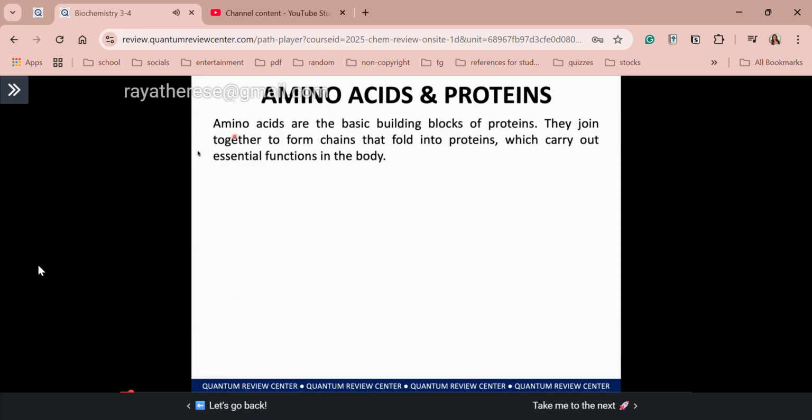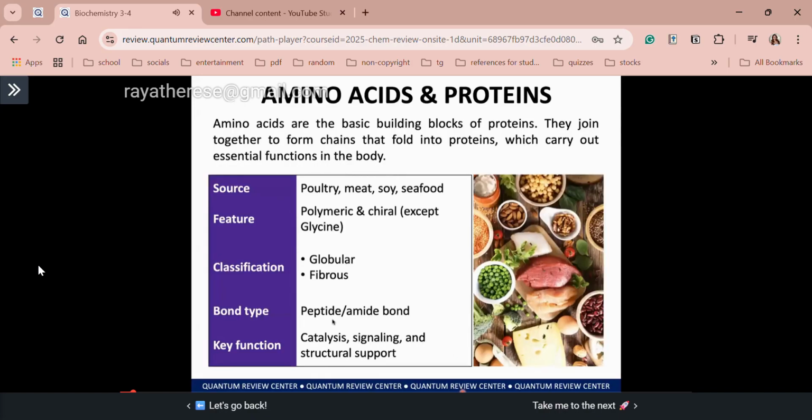And of course, class, I think you are familiar, we have 20 standard amino acid. And these amino acids join together in order to form your proteins, which uses hierarchy in their structure. Okay, so again, class, amino acids are very important in order to carry out essential functions inside our body. So here is the overview of your amino acids. So class, feature, polymeric po ang amino acids and chiral, except for one, okay? Except glycine because of its side chain. Again, polymeric po ang proteins natin, your polypeptides, right?